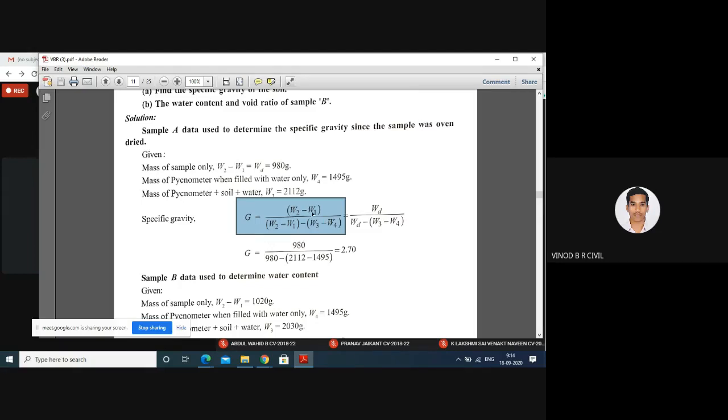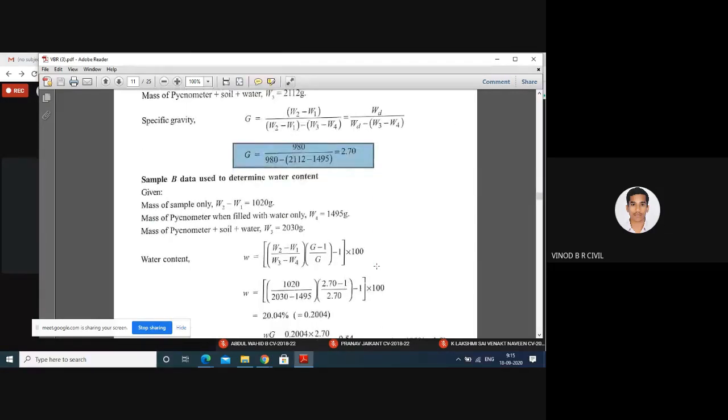Therefore, W2 minus W1 is nothing but the weight of dry soil, which is 980 grams, given in the problem. W3 is the weight of pycnometer plus soil plus water, 2112. W4 is the weight of pycnometer filled with water, that is 1495. Therefore, G is equal to 2.70.